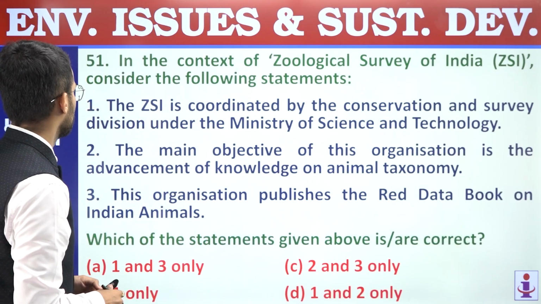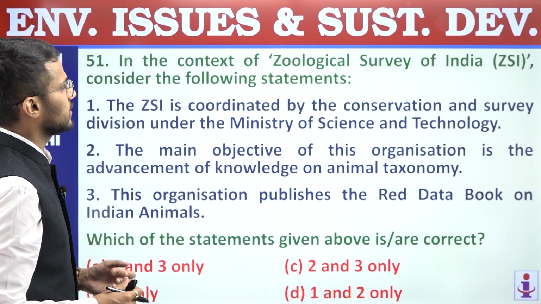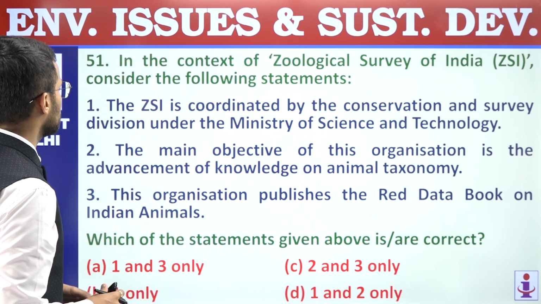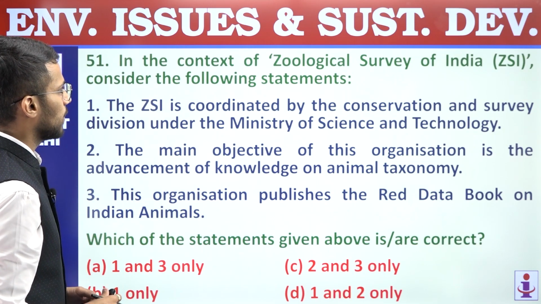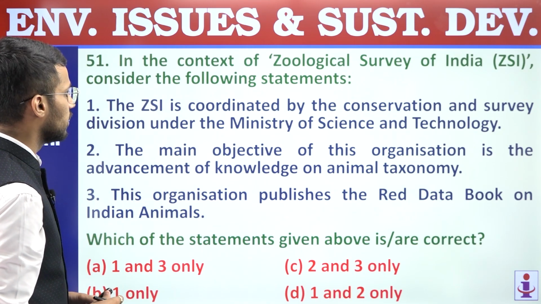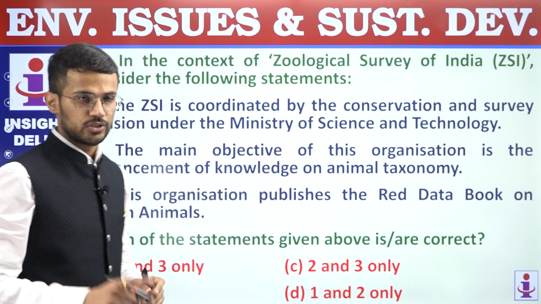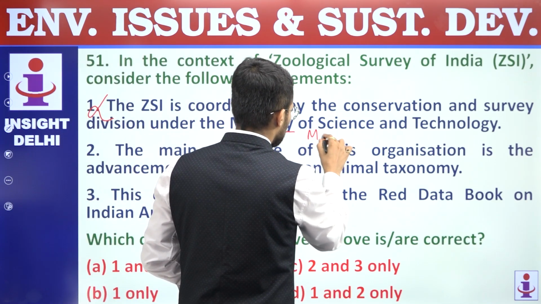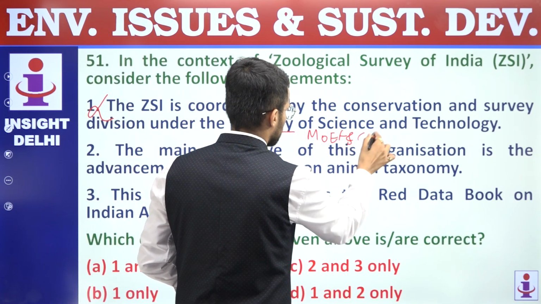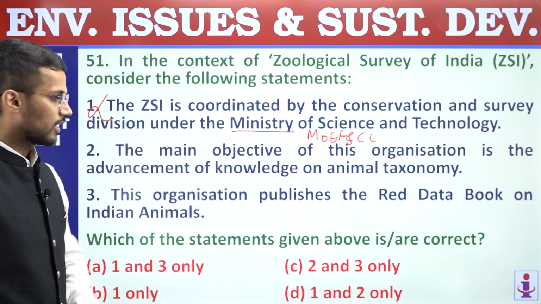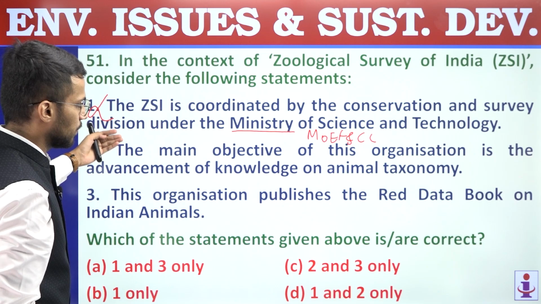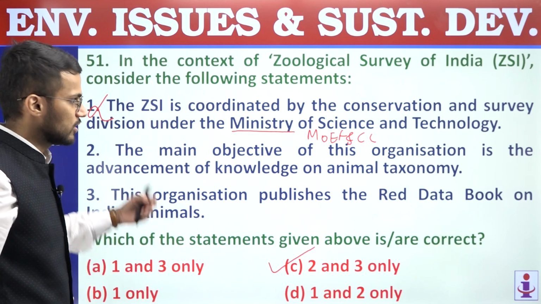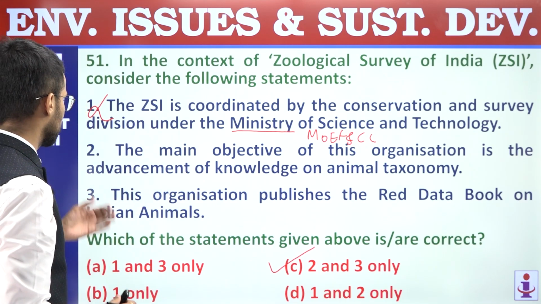Next question is 51. In the context of Zoological Survey of India, consider the following statements. First, the Zoological Survey of India is coordinated by the Conservation and Survey Division under Ministry of Science and Technology. That's why this statement is incorrect. It is not Ministry of Science and Technology, it is Ministry of Environment, Forest and Climate Change. And that's why first statement is incorrect. And now if you eliminate this statement, you get the answer, right? So answer is C, 2 and 3 only, but still we'll read those two statements first.